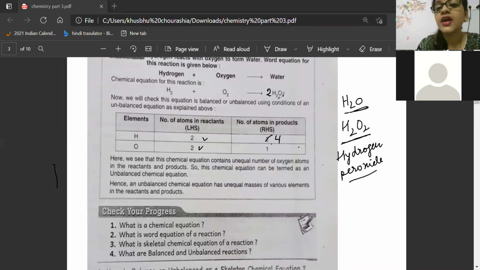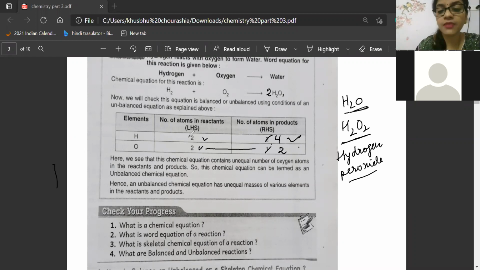The new number of atoms of hydrogen in the product side is 4. Now what is the new number? Very good, Ajay. It is now 2. Okay, very good, Kritika. Oxygen number is 2. Now, oxygen number 2 here in reactant, 2 here in product. But here, beta, hydrogen number is not balanced, because hydrogen number is here 4 and here only 2.